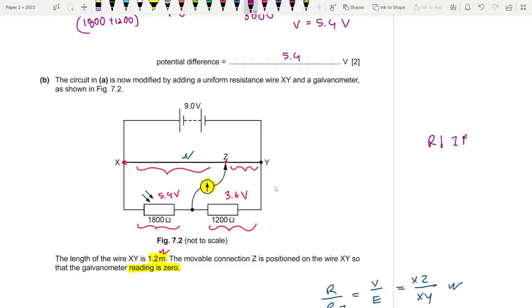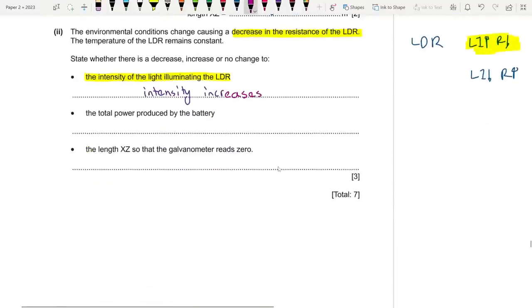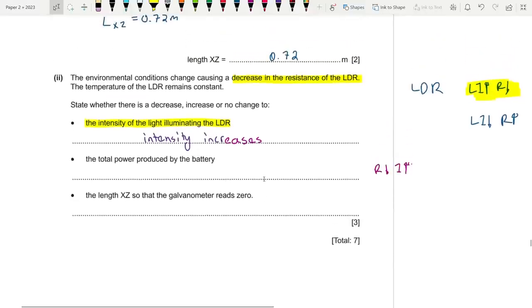Current increases, and you know that, okay, so for part 2, resistance decreases, so current must increase. Now, we know that the power produced by the battery, the formula is P equals EI, where E is the EMF and I is the current. So if current increases, then power produced by the battery must also increase. So it will be power increases, really important.